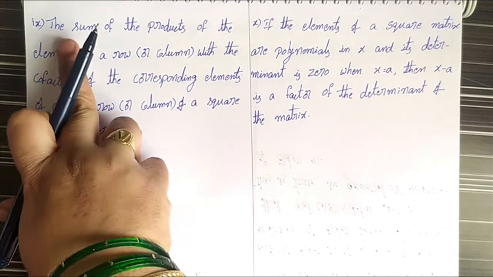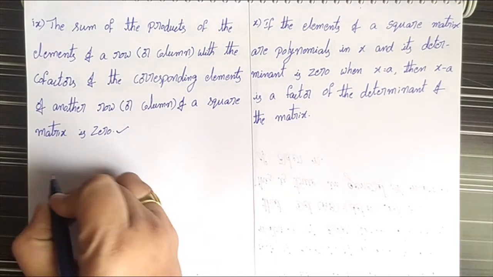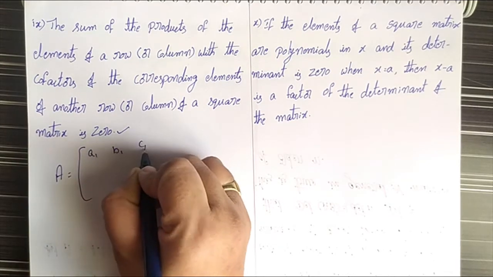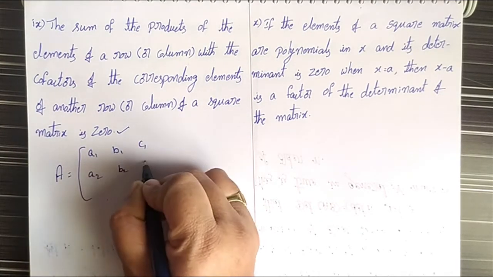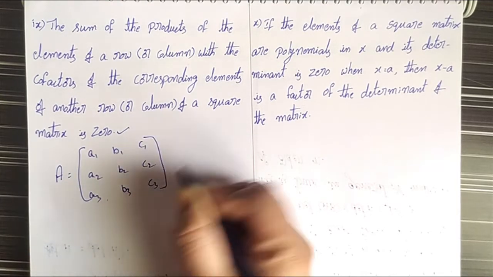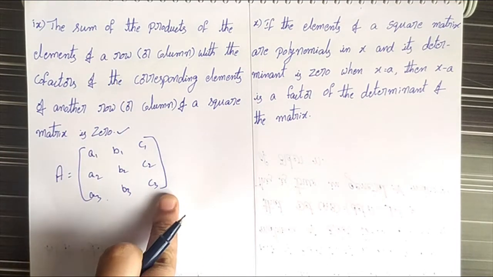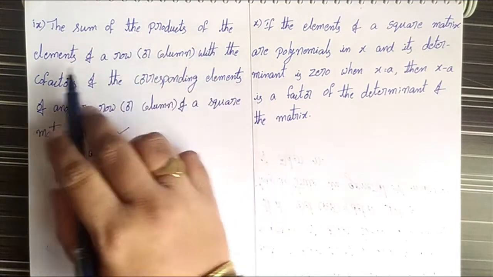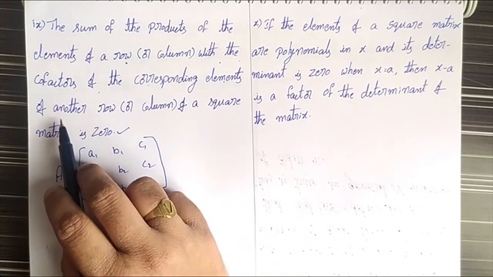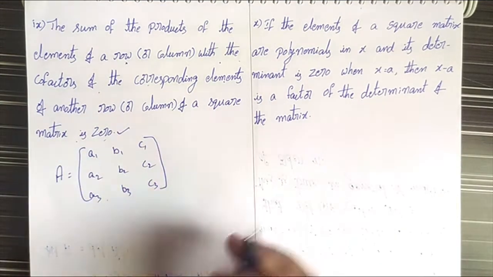The ninth property is that the sum of the products of the elements of a row. If we take a matrix A, that is A1, B1, C1, A2, B2, C2, A3, B3, C3, this is a square matrix. The sum of the products of the elements of a row with the cofactors of the corresponding elements of another row of a square matrix is 0.